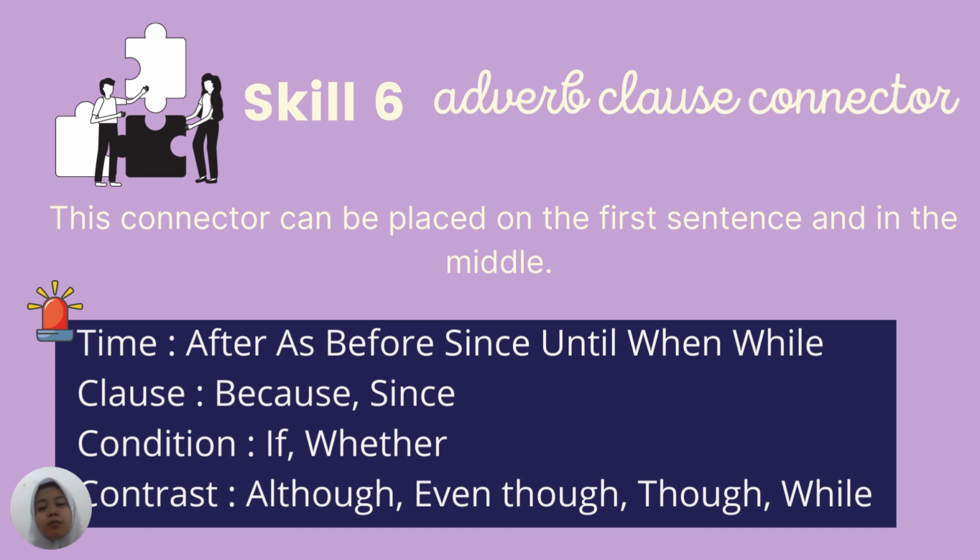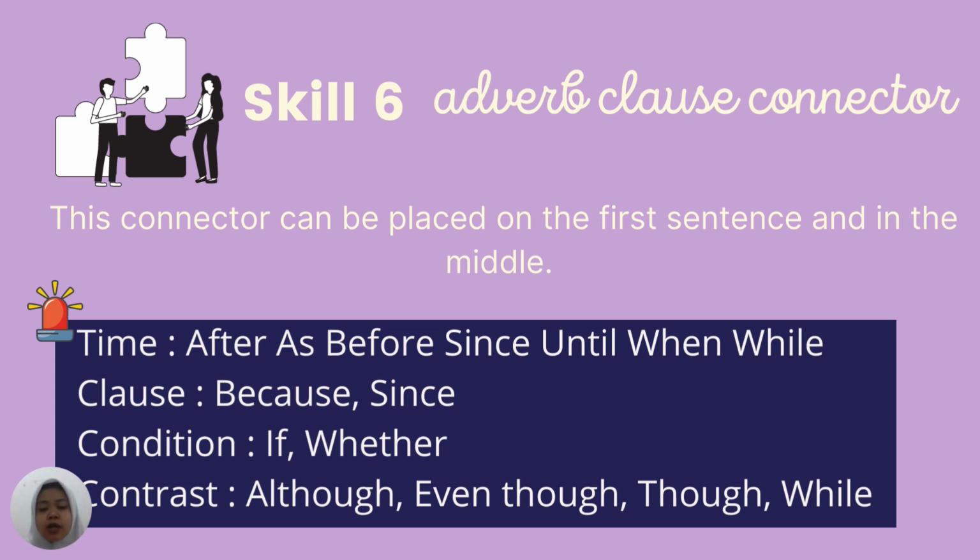First is showing time. We use after, as, before, since, until, when, and while. For cause, we use because and since. For condition, we use if and whether. And for contrast, we use although, even though, and while. Now we're going to take a look at the examples.